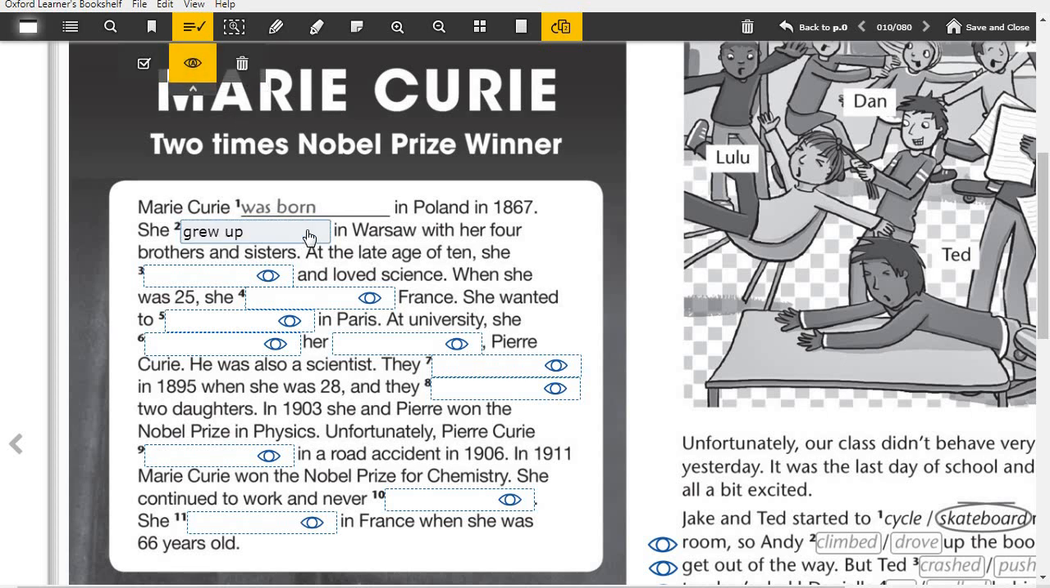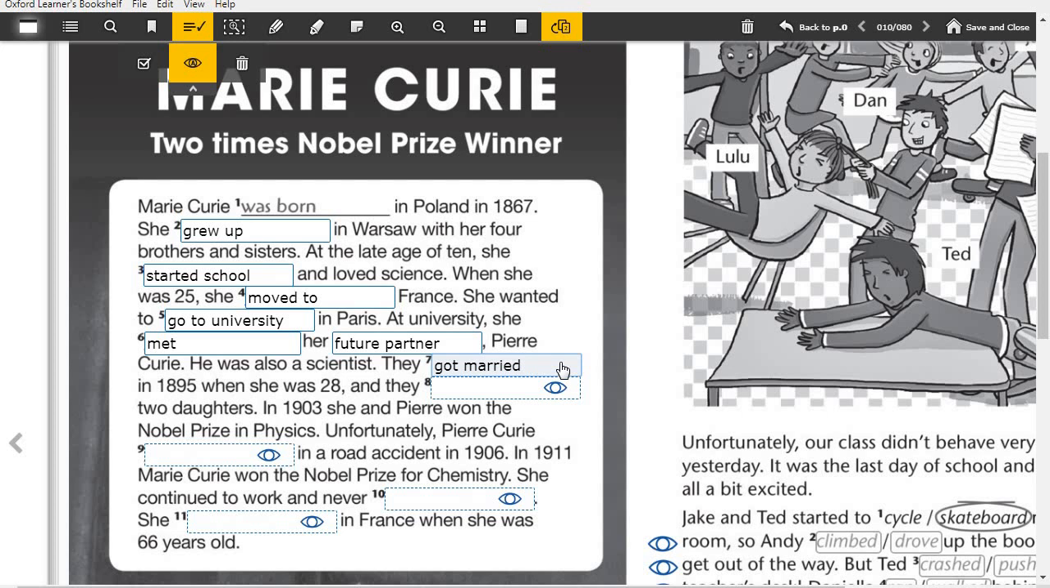Let's see. Marie Curie was born in Poland in 1867. She grew up in Warsaw with her 4 brothers and sisters. At the age of 10, she started school and loved science. When she was 25, she moved to France. She wanted to go to university in Paris. At university, she met her future partner, Pierre Curie. He was also a scientist. They got married in 1895 when she was 28, and they had 2 daughters.